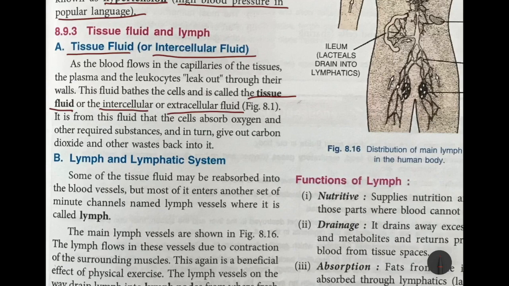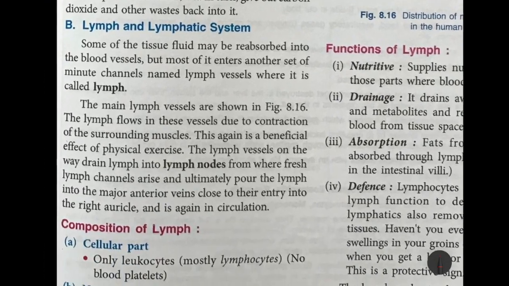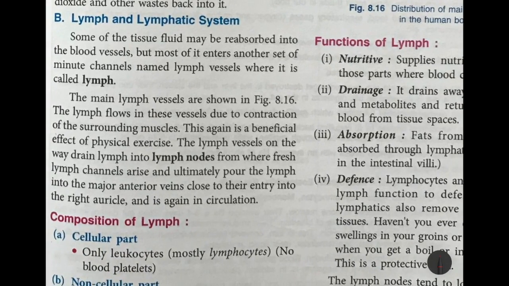So actually first the oxygen will move from the blood into the tissue fluid, and from there the cells will absorb the oxygen and other required substances, and in turn give out carbon dioxide and other wastes back into the tissue fluid. Now next is lymph and the lymphatic system. Some of the tissue fluid will be reabsorbed into the blood vessels, but most of it will not be reabsorbed, so it enters another set of minute channels.